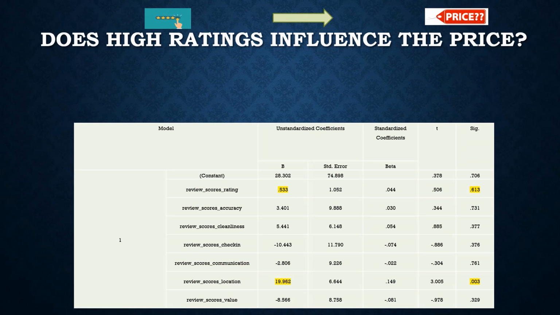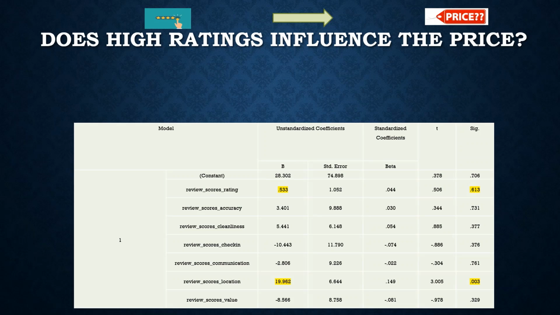So, we were wondering what can be done with those ratings. Are those ratings actually influencing the price of the listings? We did a regression test as well, and now we did it with 7 independent variables, where we have added the review scores rating as an independent variable and kept price as the dependent variable.